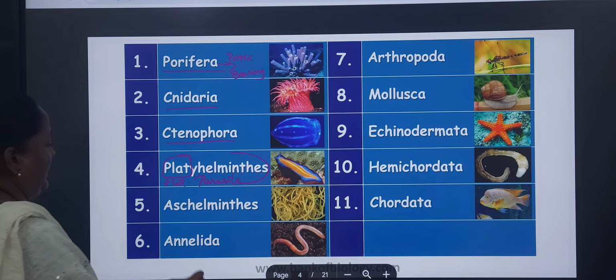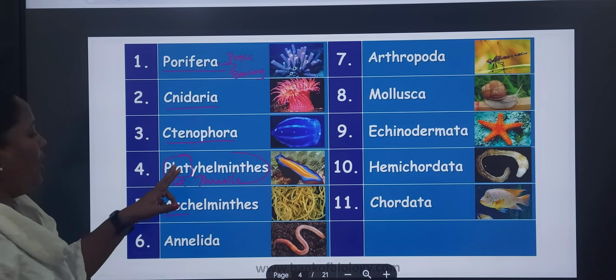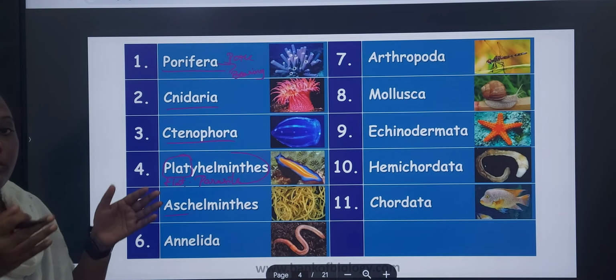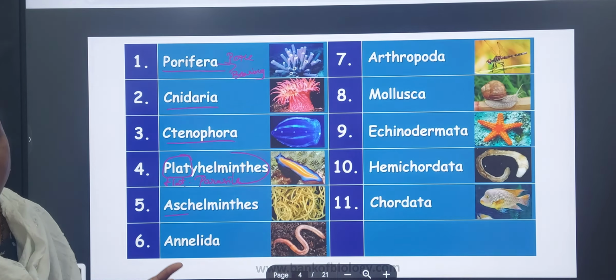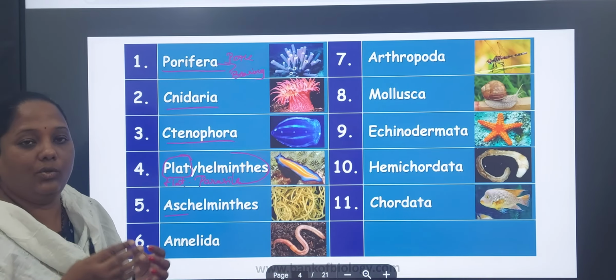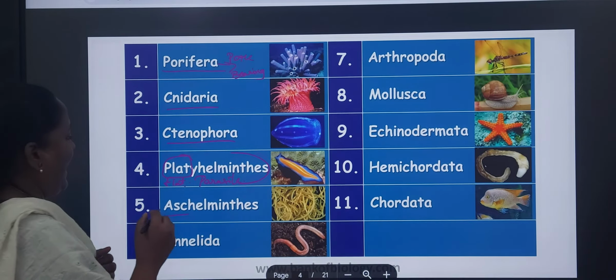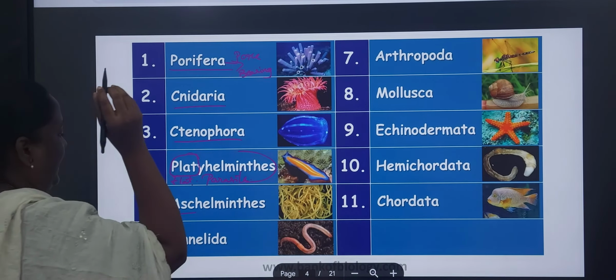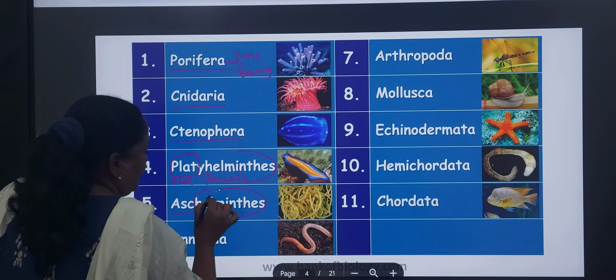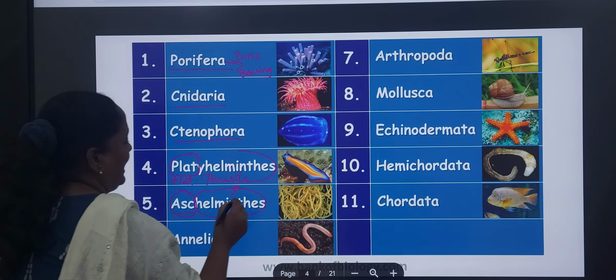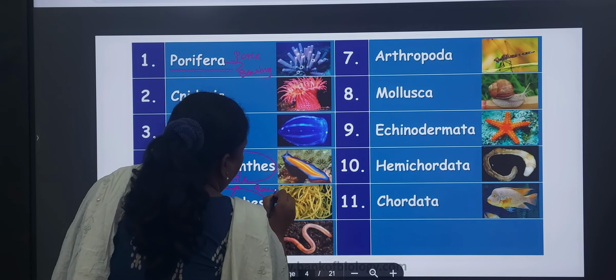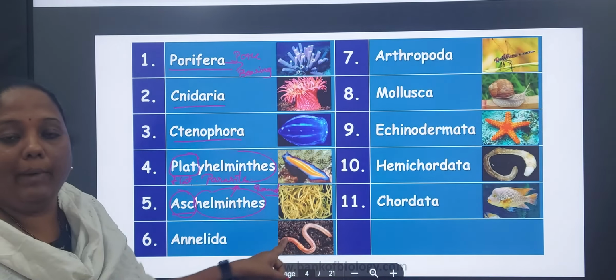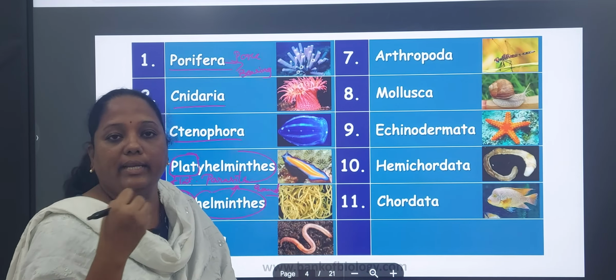Here, how do we identify the Platyhelminthes? Because the body of the species is flat. For example, Taenia solium. The body of Taenia solium is flat in structure. Next, Aschelminthes. How can we identify the Aschelminthes? These are round worms. Helminthes also means parasite. These have a round structure. You see here, the mouth of Ascaris is round in structure. That's why we can identify the Aschelminthes through the structure of the body.